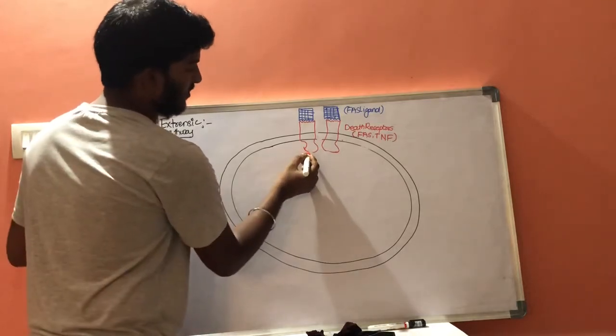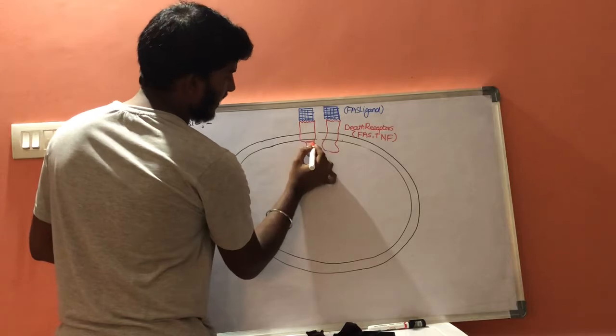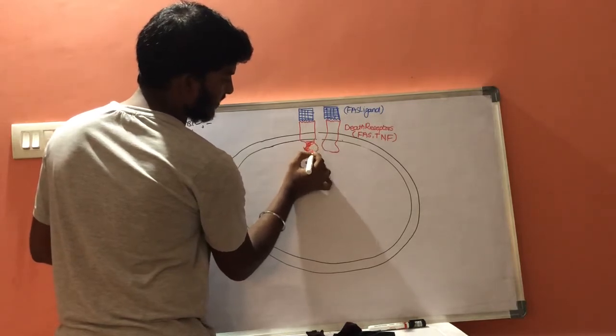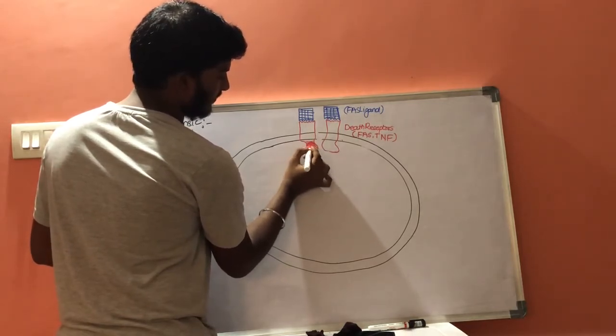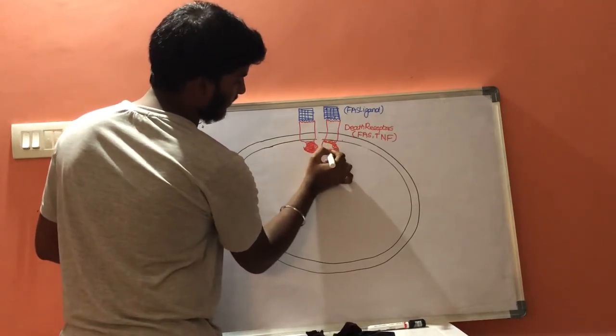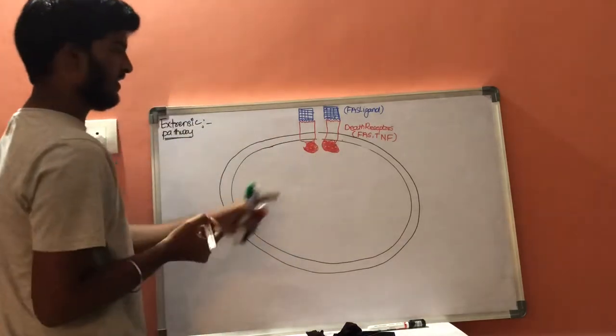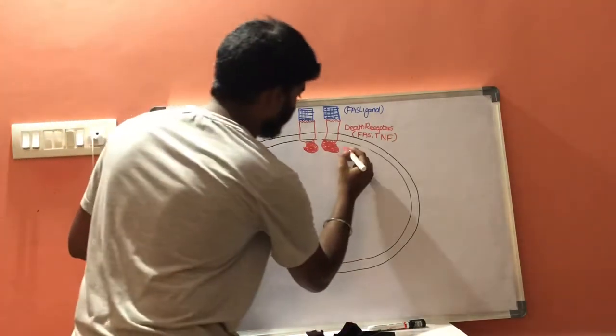these death receptors. Now these death receptors will get activated and will produce special domains at the posterior sides of the receptors. These are called death domains.